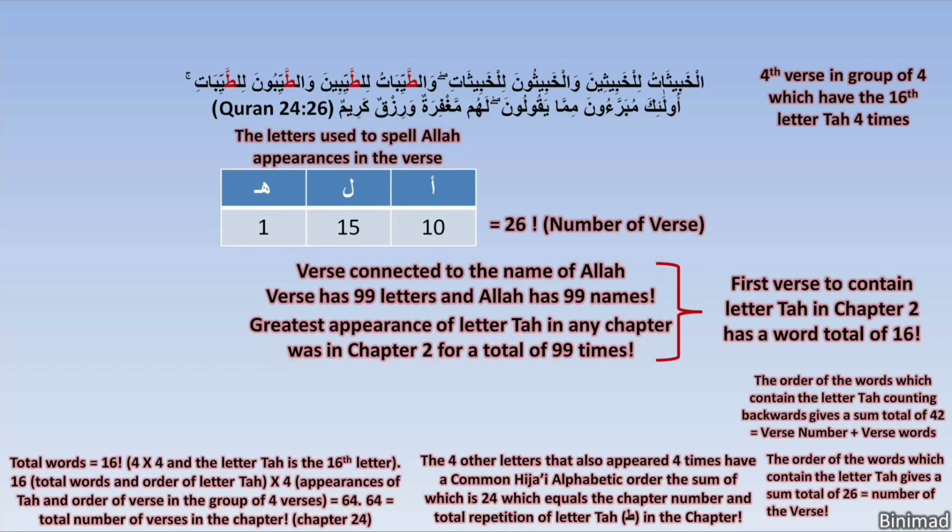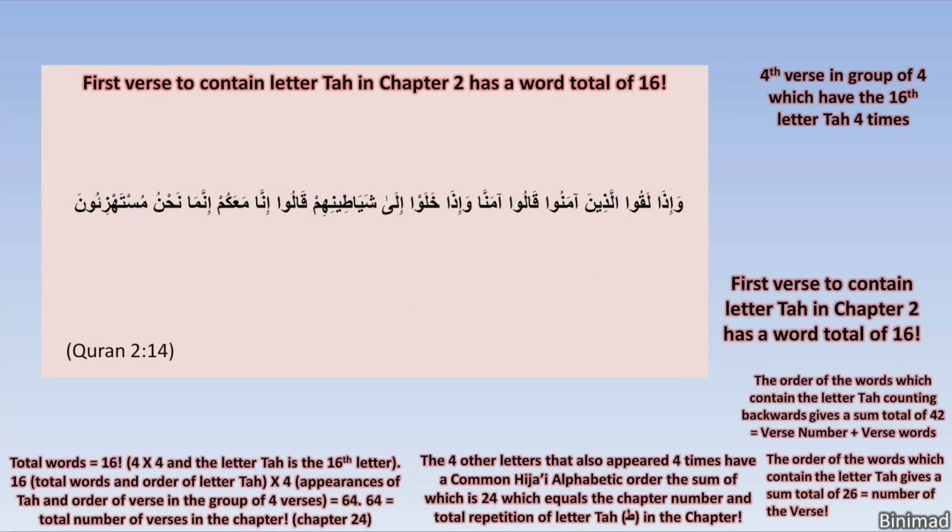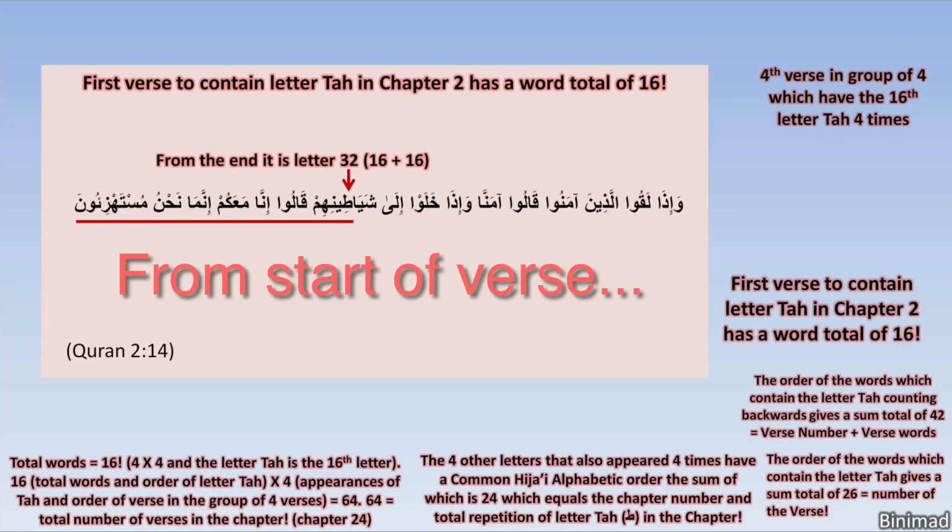The Quran mathematical code is truly stunning, but let's look even closer at this verse. When we look at the order of this letter Ta, counting from the end of the verse, it turns out to be 32, which is 16 plus 16, or even since this is the second chapter, we could say 16 multiplied by 2.